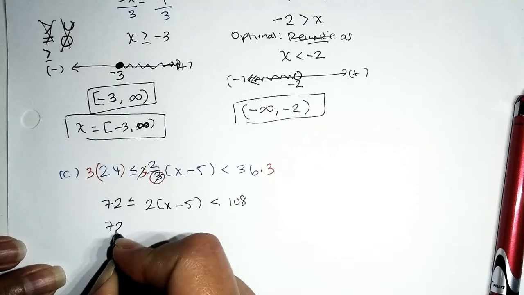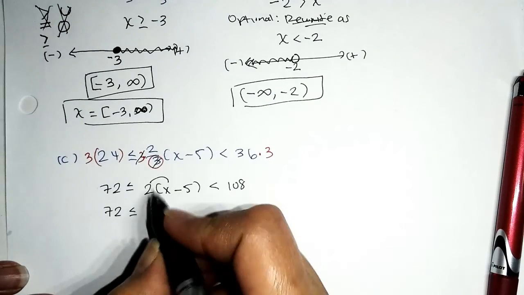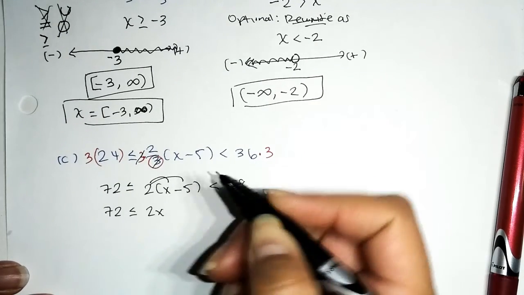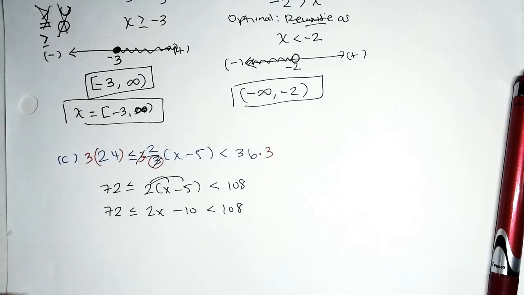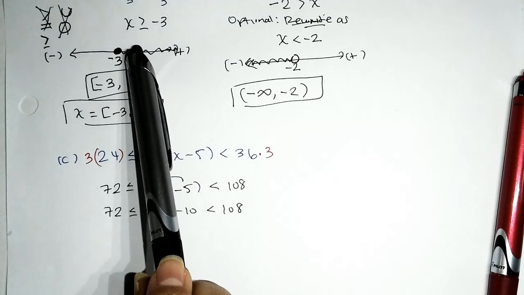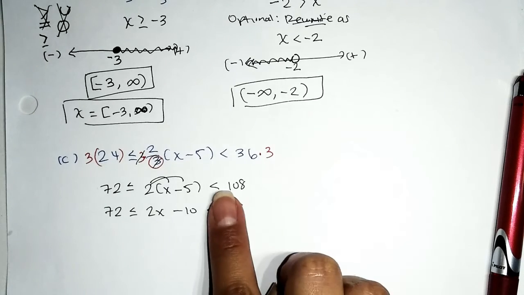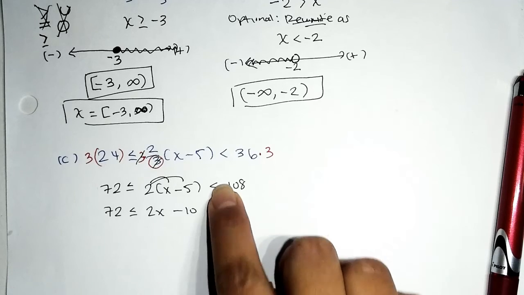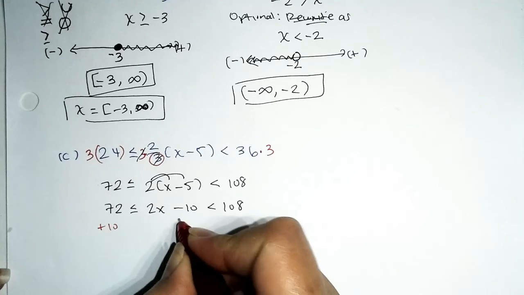So we have 72 is less than or equal to the product of 2 and x, which is 2x. The product of 2 and negative 5 will give us negative 10, and that is less than 108. So whether we have a 2-part inequality or a 3-part inequality, ultimately we want to isolate the variable term like we did in the earlier problems. To undo the minus 10, let's add 10, not to both sides, but to all 3 sides. So work your magic. We'll add 10 to all 3 sides.